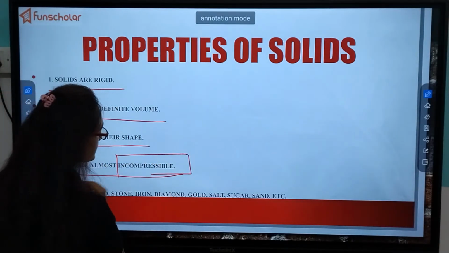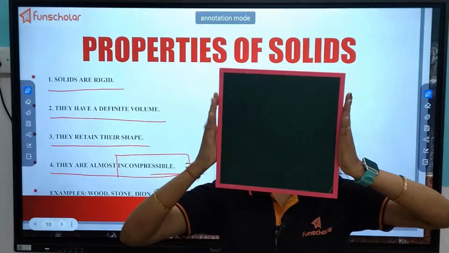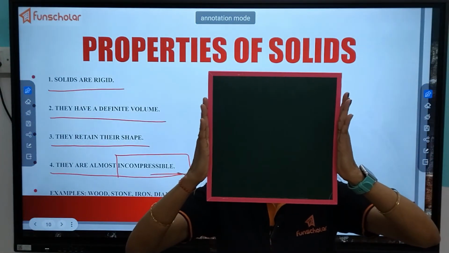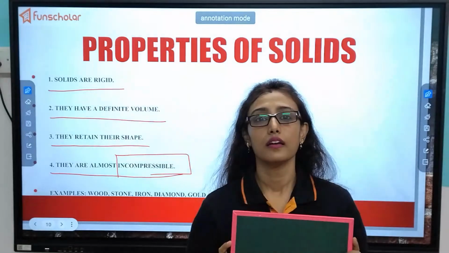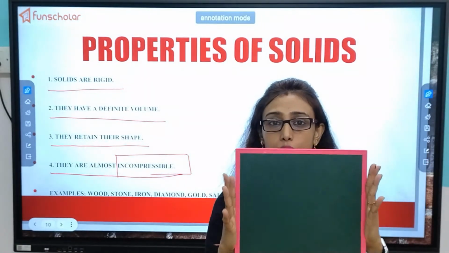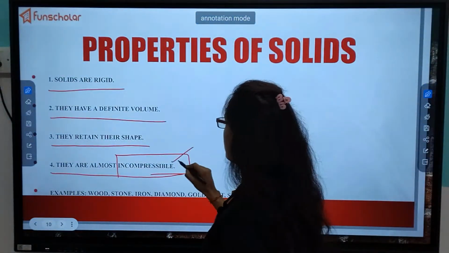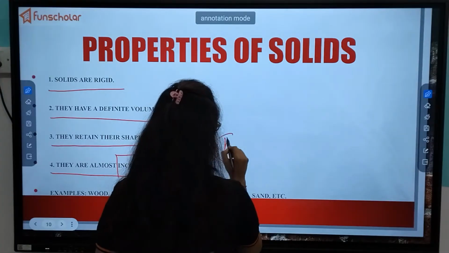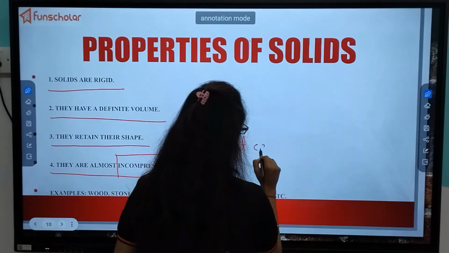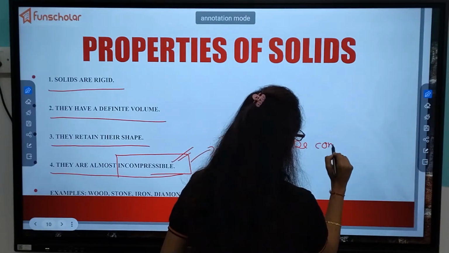What is incompressible, ma'am? Again, I am taking this board and trying to push it from the opposite side. Can I deform this shape? No. So this is the meaning of incompressible: that can't be compressed.